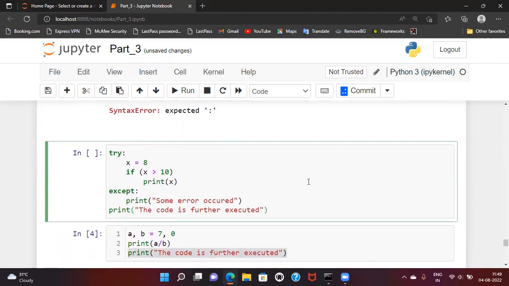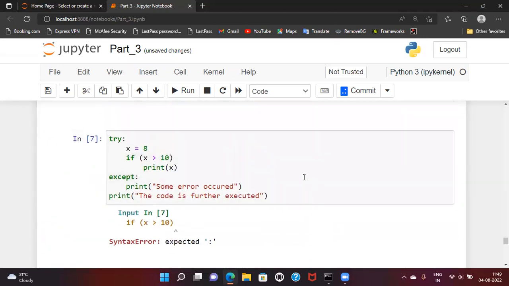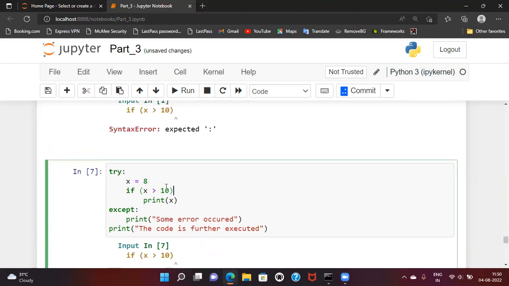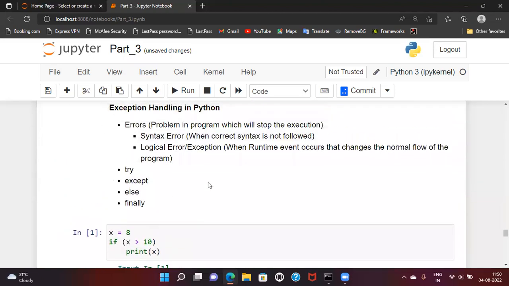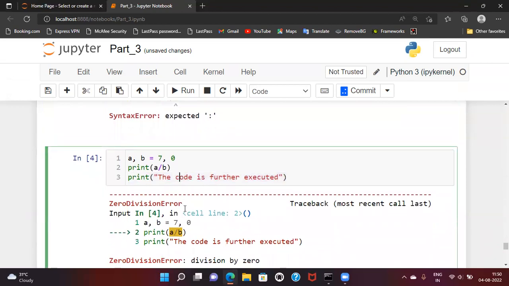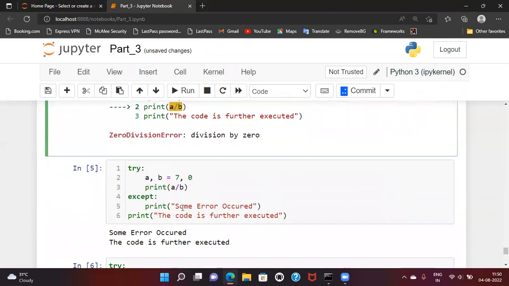If we run this, you can see this try block is not able to handle this syntax error. As I have mentioned, only logical errors or exceptions can be handled with try except, but not the syntax error. Even after adding this try except, it is not able to execute. It is saying syntax error, and a colon was expected here. So we cannot handle syntax errors with exception handling, but we can handle the logical errors or the exceptions.